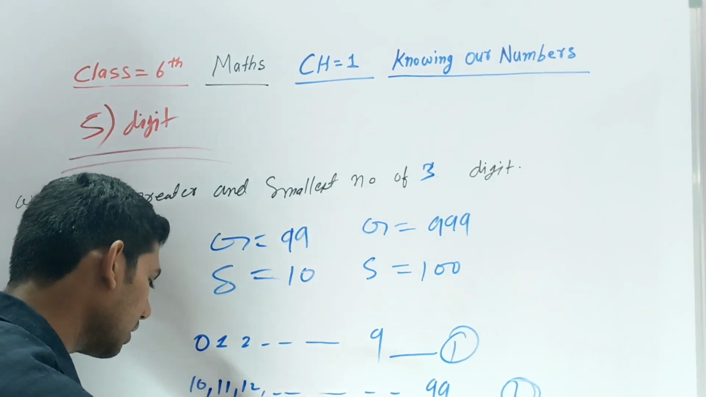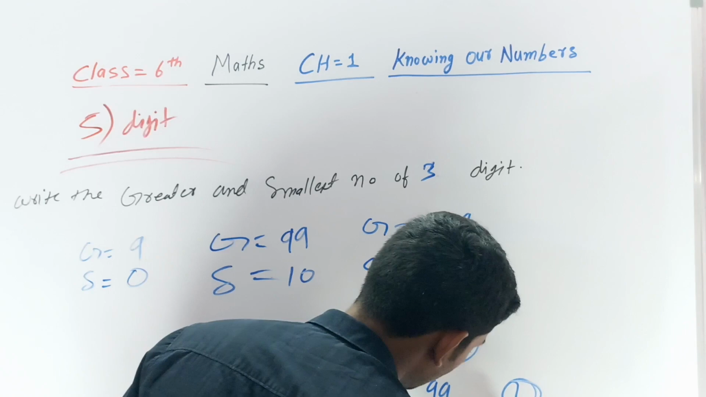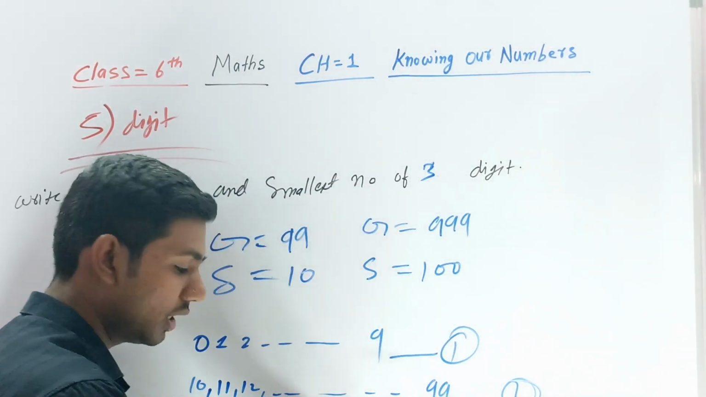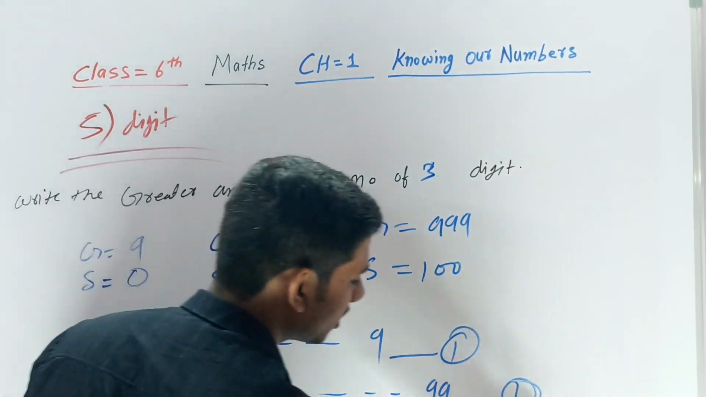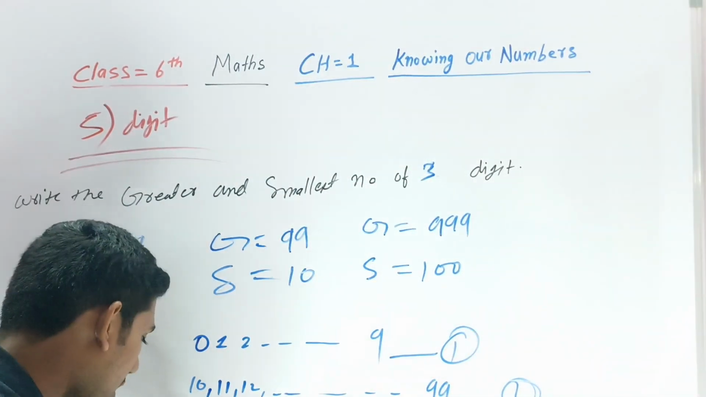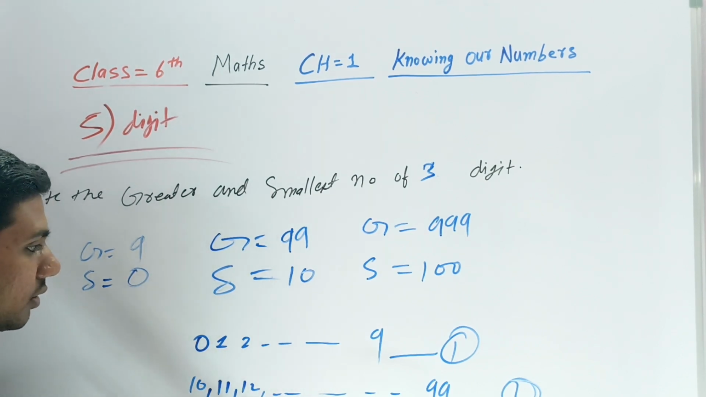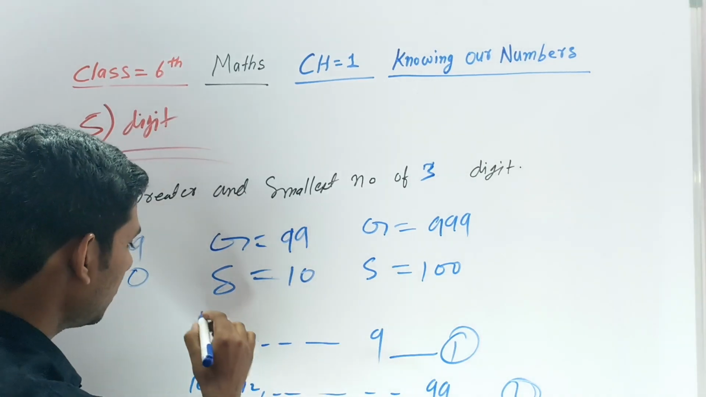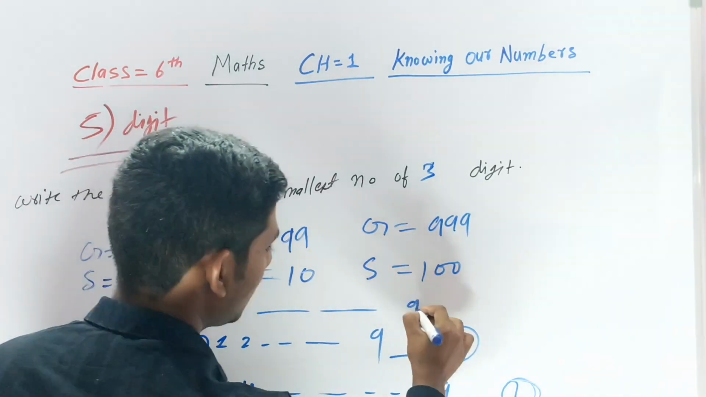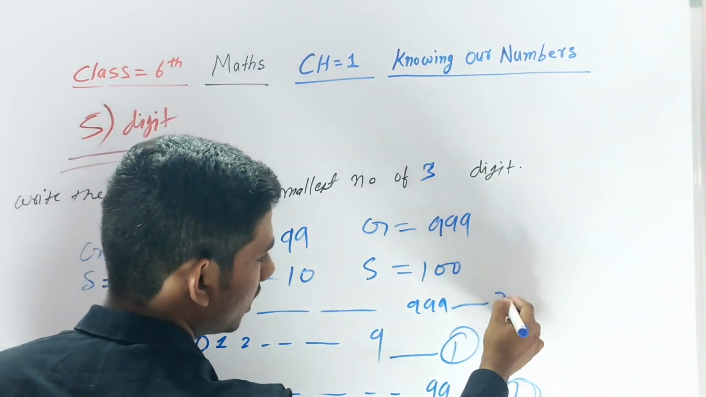After 99, the number 100 is three digit. 100 is also three digit, 1 2 3 is also three digits. Just see here, 100 and 999, these are the three digits only.